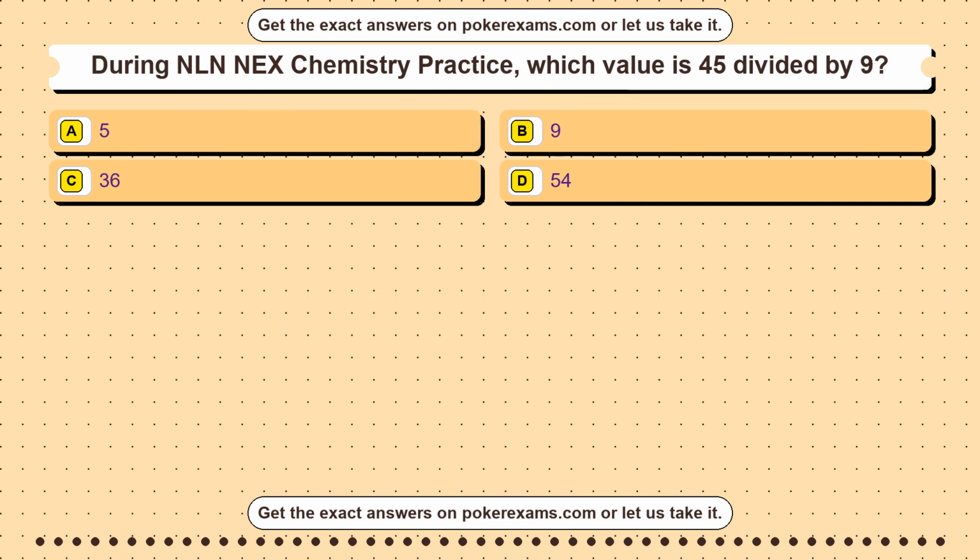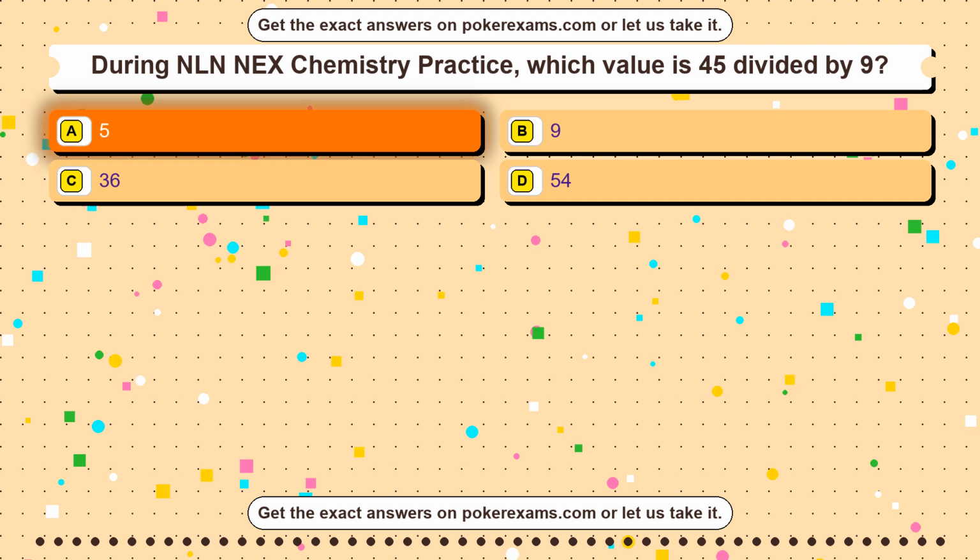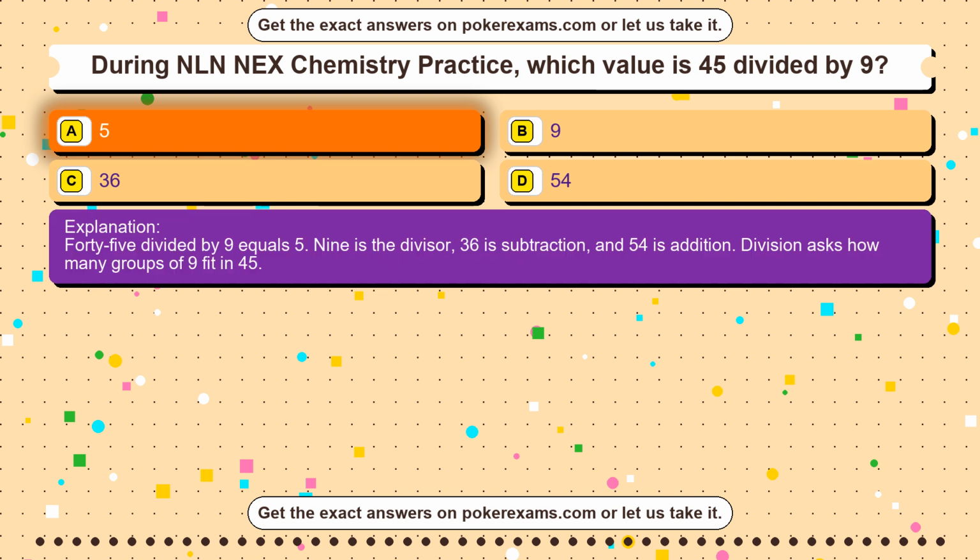Question 21. During NLN NEX Chemistry Practice, which value is 45 divided by 9? Option A, 5. Option B, 9. Option C, 36. Option D, 54. The correct answer is option A. 5. 45 divided by 9 equals 5.